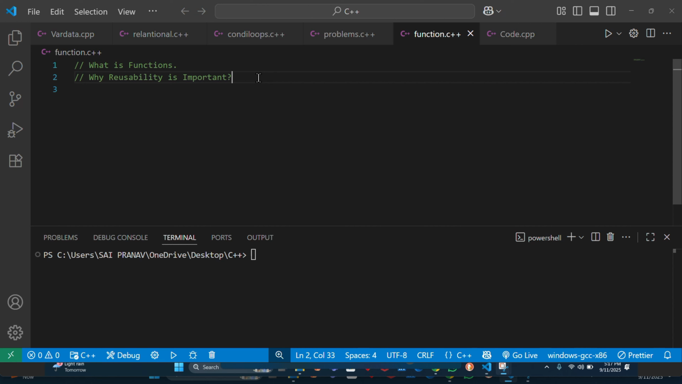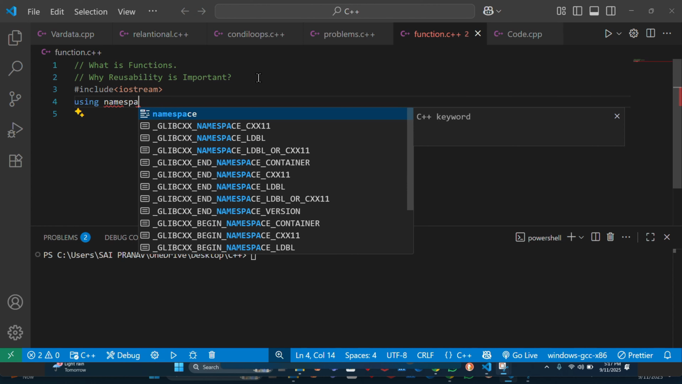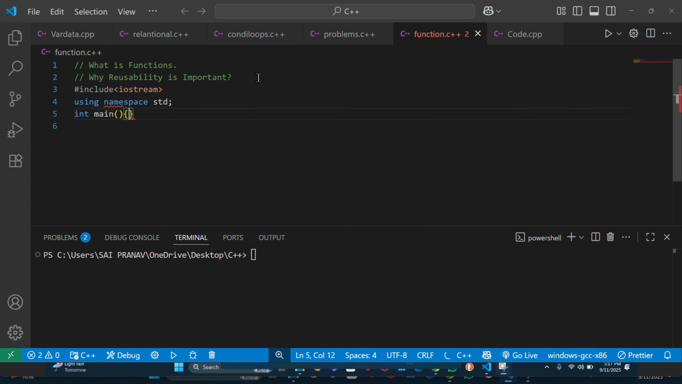Now I will write a simple program without using functions. Let me write it, starting with the boilerplate code, using namespace std. Let me create two variables for addition. Int a, I am assigning values here itself, b equal to 9, and I will not create another variable. I don't want to waste my memory space. Okay, I am creating another variable a1 with 5 and b1 as 10.